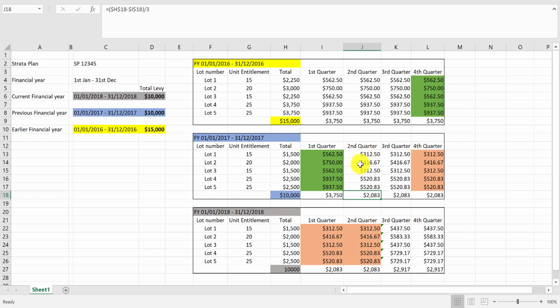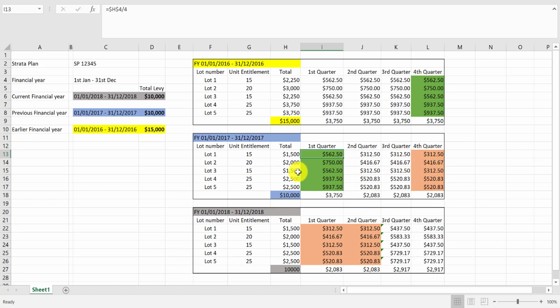So this is how the levy is calculated. As you can see, it is much less than $562.50. Yes, we reduced the levy, and also because we use the figure from a high levy contribution year for the first quarter, the subsequent 3 quarters will be much less. In this case, these are the figures.